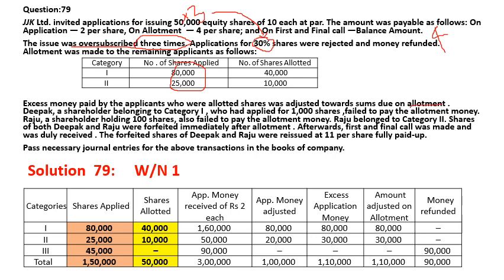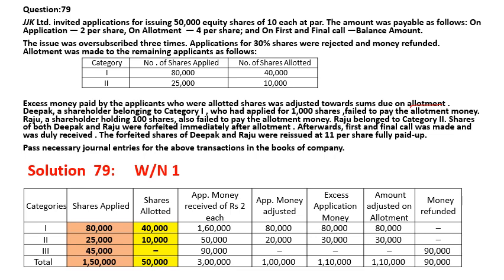Now Deepak, a shareholder belonging to category 1, who had applied for 1,000 shares, failed to pay the allotment money, and Raju, another shareholder holding 100 shares, also failed to pay the allotment money. Two shareholders did not pay the allotment money. So this part we have to check while we are doing the workings. One is Deepak and one is Raju, who failed to pay the allotment money.